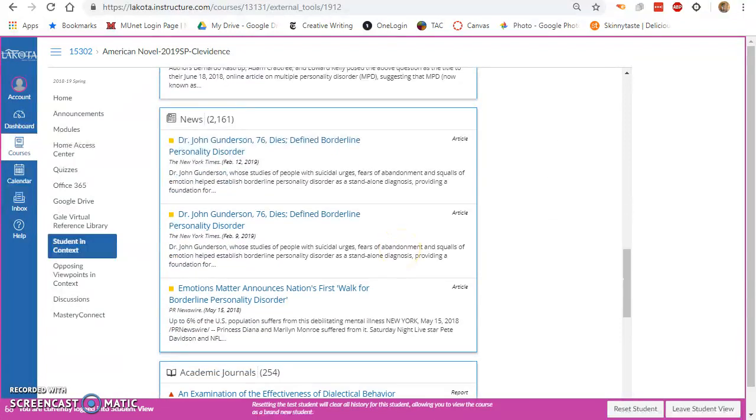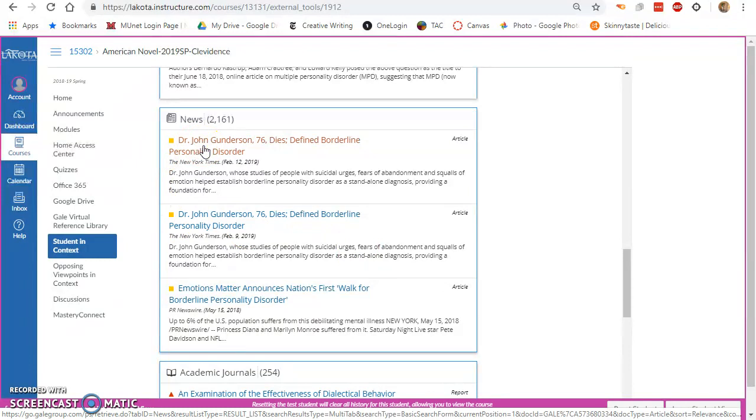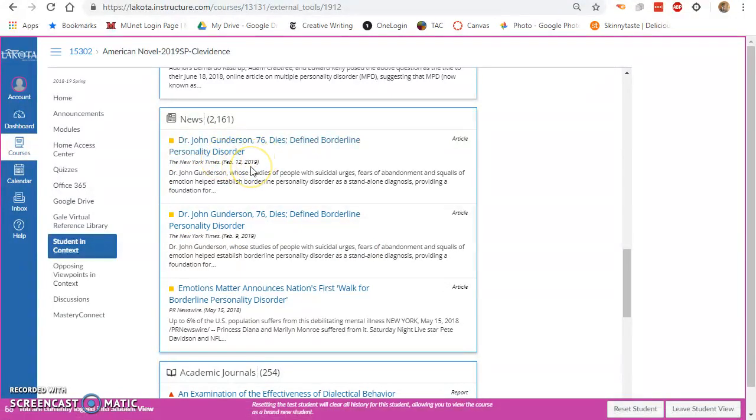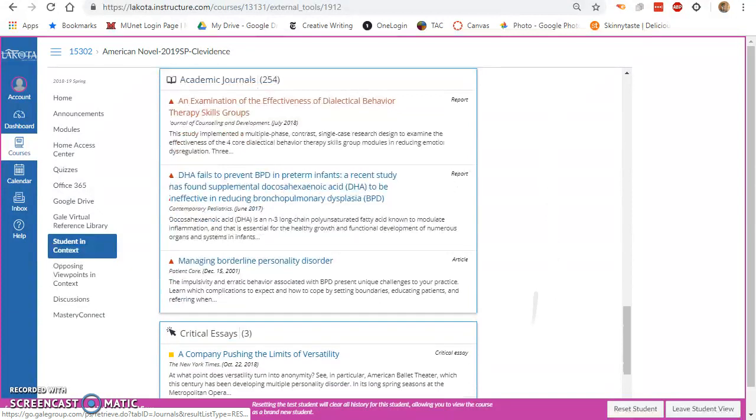I have news articles. I'm defining borderline personality disorder. News is sometimes okay, but if I read the titles, just like the CRAAP test asks, is it current and is it relevant? Well, yes, it's current. It was written yesterday. Dr. John Gunderson, 76, dies. He defined borderline personality disorder. That's very sad, but that's not what my paper is about, so I'm just going to keep scrolling down.